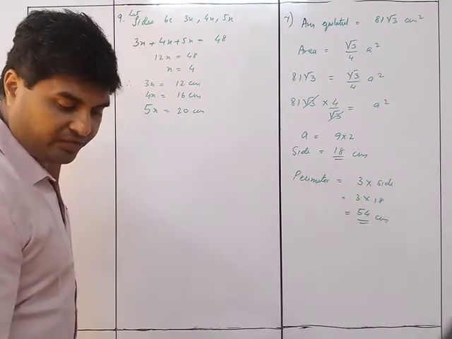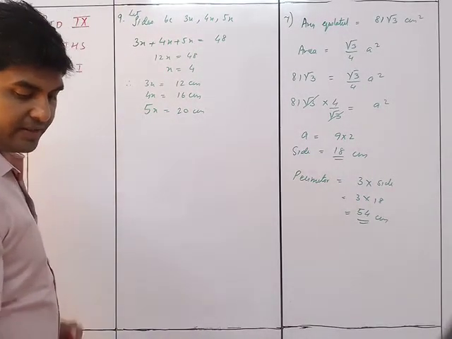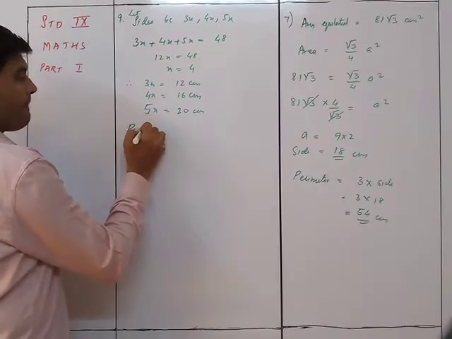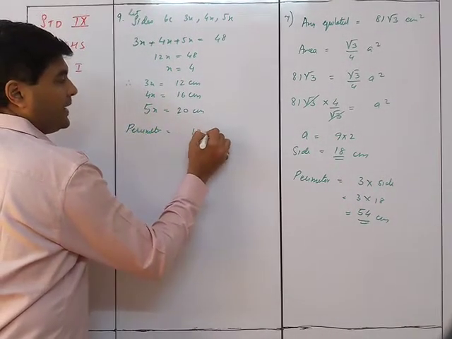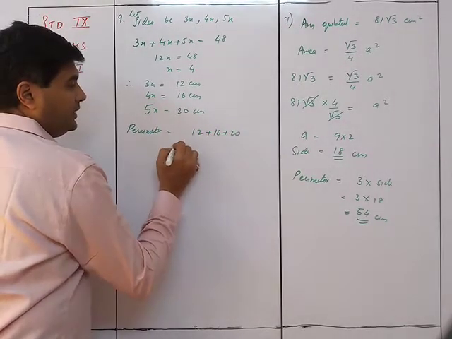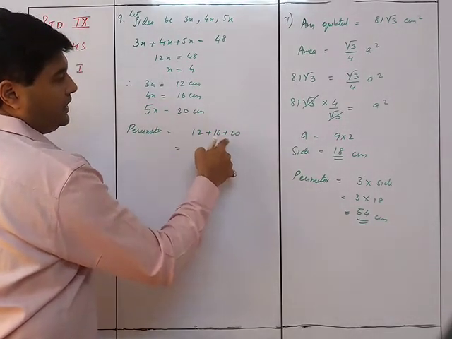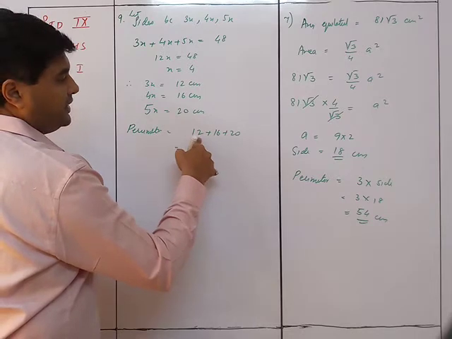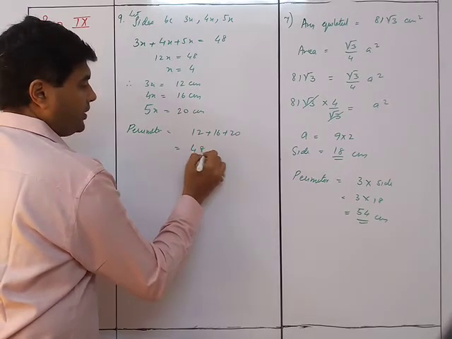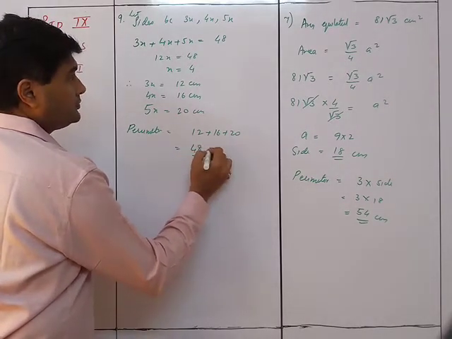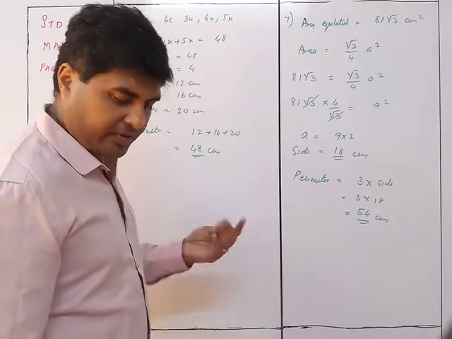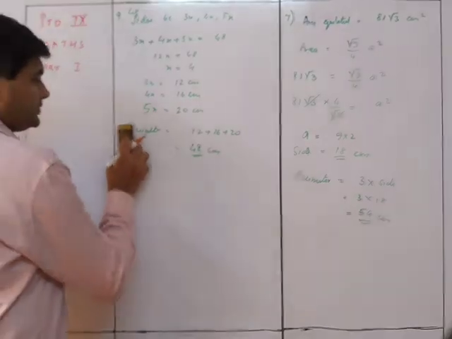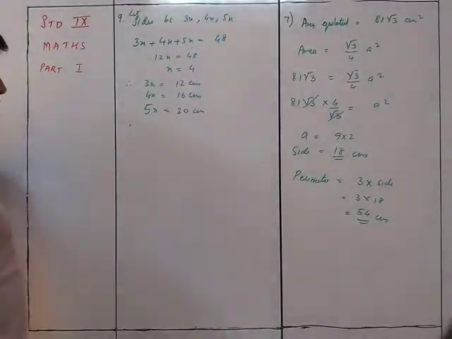Okay, we need to find the perimeter and the area. So perimeter is equal to 12 plus 16 plus 20, which is 48 centimeters. The perimeter was already given, so no need.